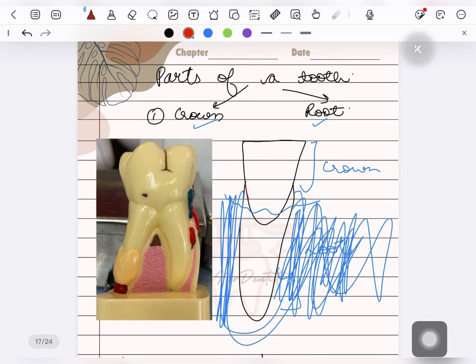Crown and root, when they join, the part where they join is known as the neck, or this line is known as the cervical line. This is the cervical line where the crown joins the root.